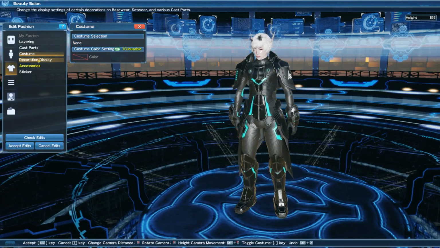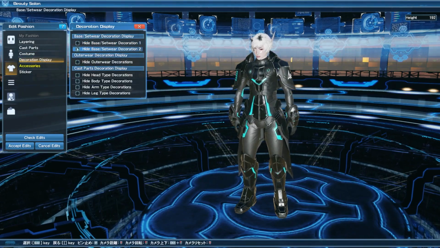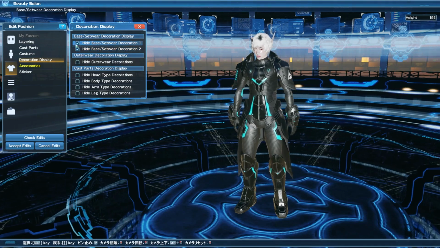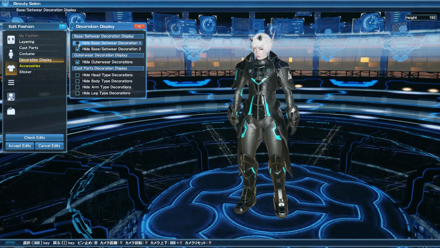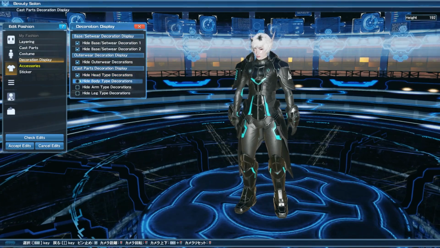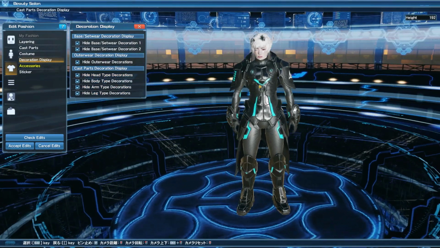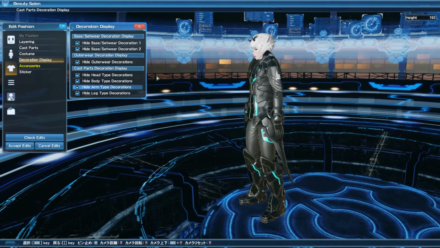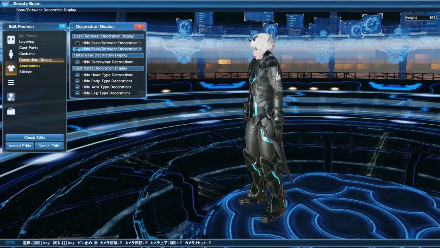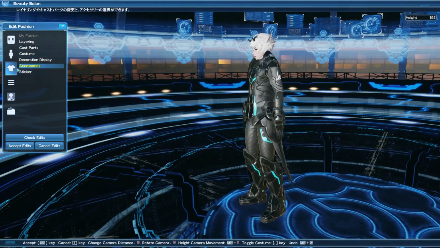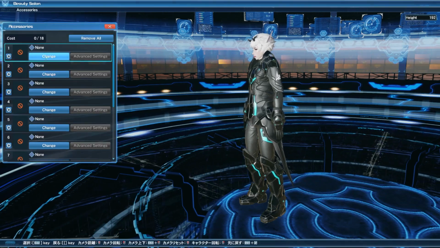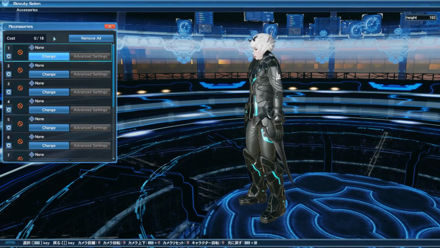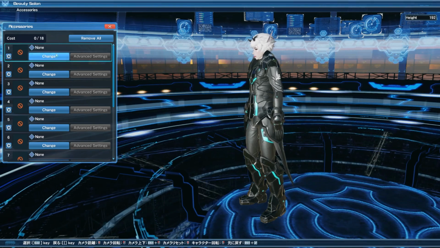And then there's also one really cool thing to note here, which is that if your outfit has decorations, so for example, your base and set wear, depending on what decorations they might have in the first place, you can actually then go ahead and hide them. Now, none of the outfits currently have any decorations to be able to hide, but this is just something that I really think is cool. And now finally going to accessories, there is one thing to note is that it's done based on a point system, not on a slot system.